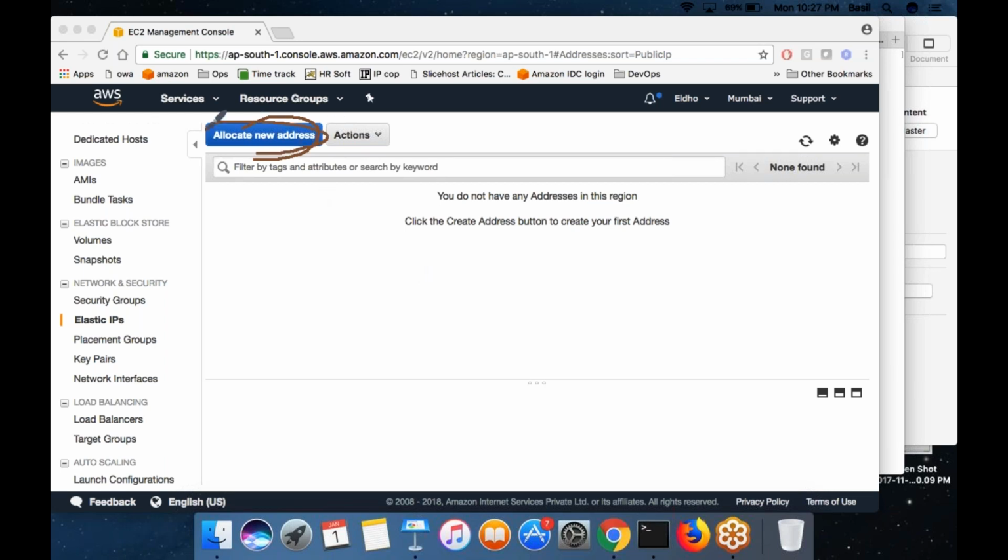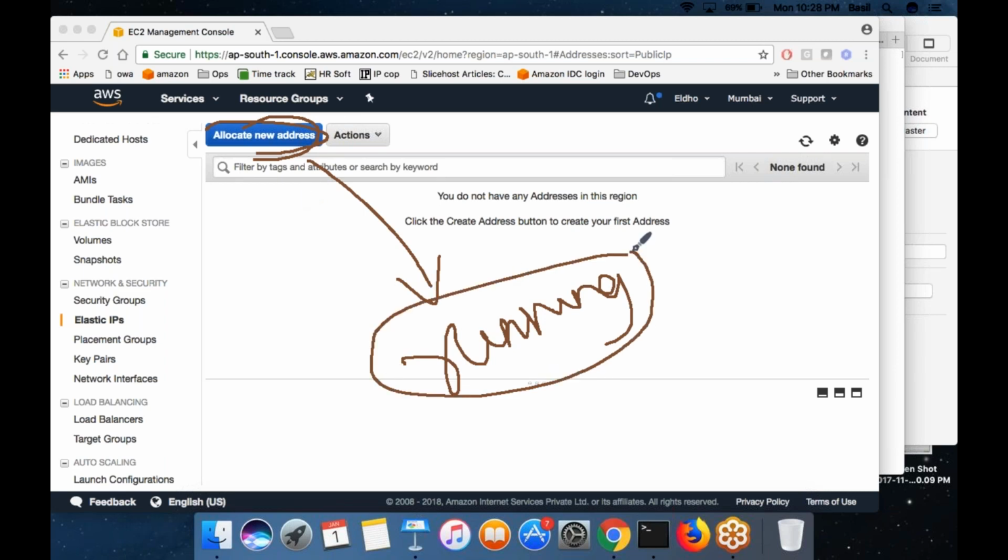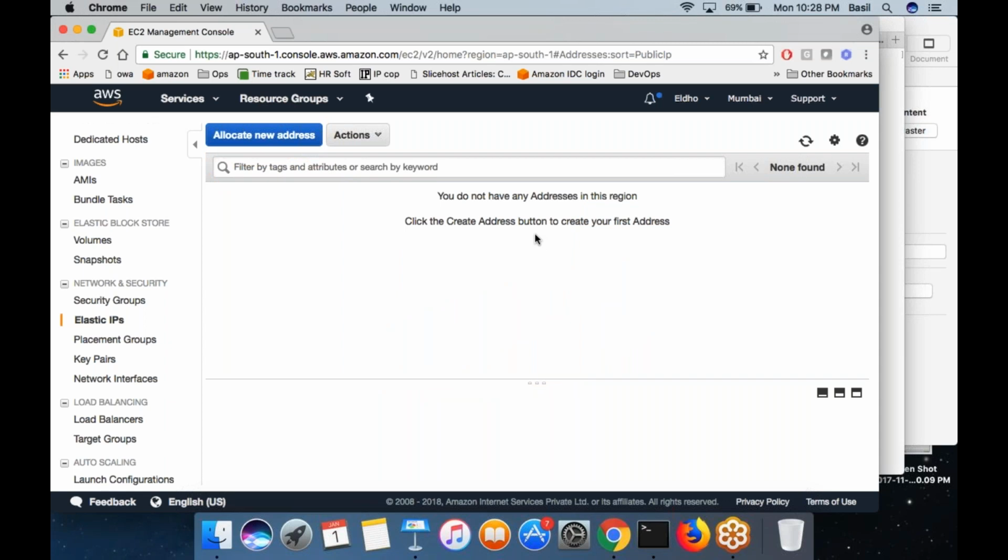If you create an elastic IP and attach that IP to a running instance, not a stopped instance, then there is no charge for the elastic IP. But let's say you are stopping this instance, then you are not actually using the IP, which means you will be charged. So if you create an elastic IP and use it, there is no charge. If you create an elastic IP and do not use it, you will be charged.